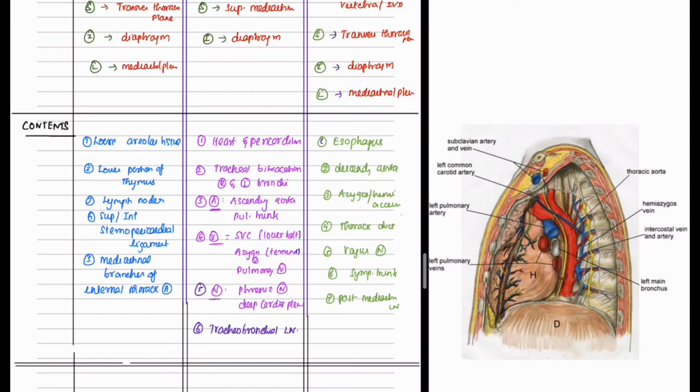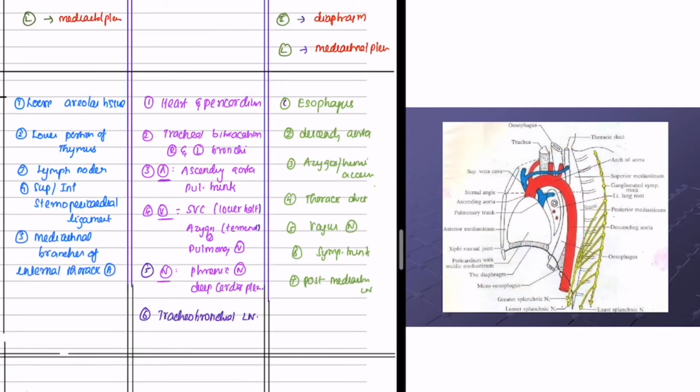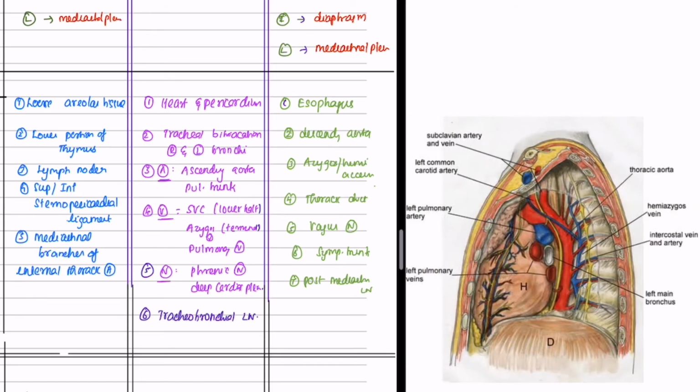So content of the anterior mediastinum includes loose areolar tissue, lower portion of the thymus, lymph nodes, and superior and inferior sternopericardial ligament, and mediastinal branches of the internal thoracic artery. Contents of the middle mediastinum are heart and the pericardium, tracheal bifurcation, which divides into right and left bronchi, ascending aorta, pulmonary trunk, and lower part of the SVC, pulmonary veins, phrenic nerve, and the cardiac plexus, and lymph nodes like tracheobronchial lymph nodes.